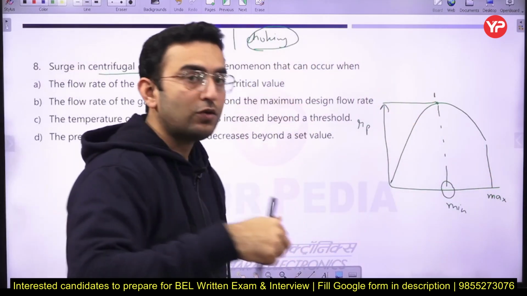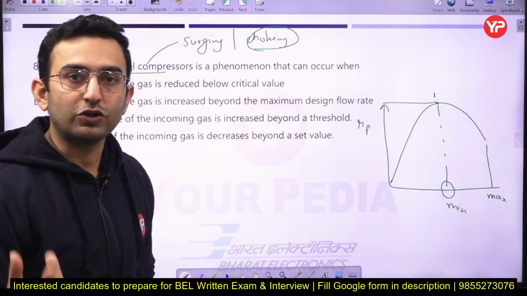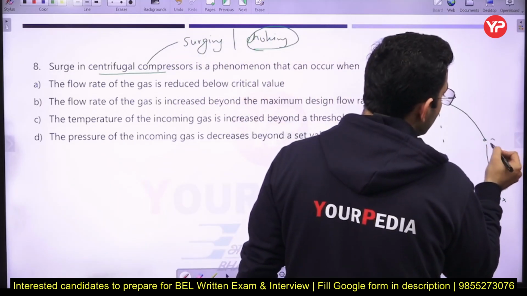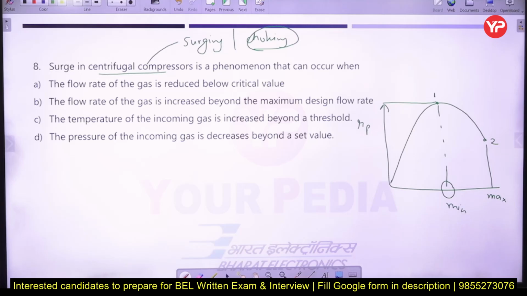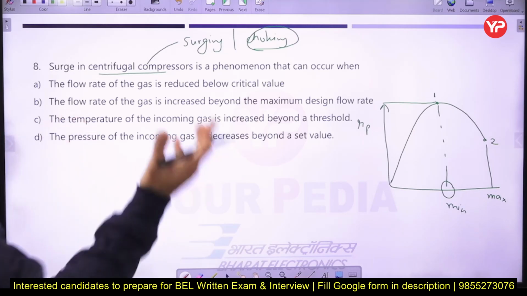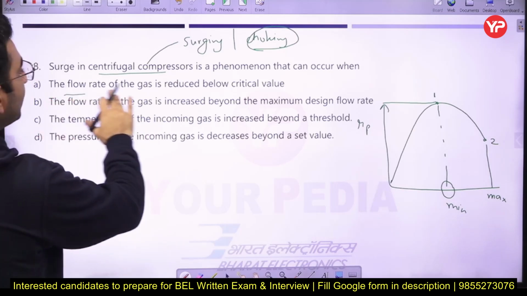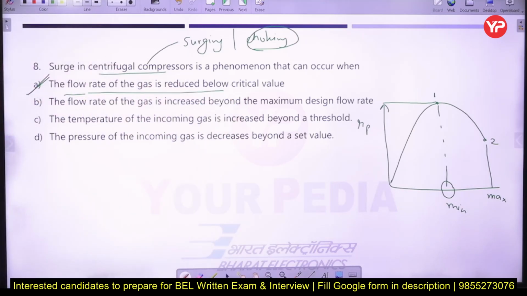Why so? Because if the Mach number is greater than 1, there can be a chance of the generation of pressure waves or shock waves here. So this point number 2 represents the choke limit here. Okay, so just remember this. So here I can say surge in a centrifugal compressor is basically a phenomenon that can occur when the flow rate of the gas is reduced below the critical value. Option number A is going to be the correct answer of this question.